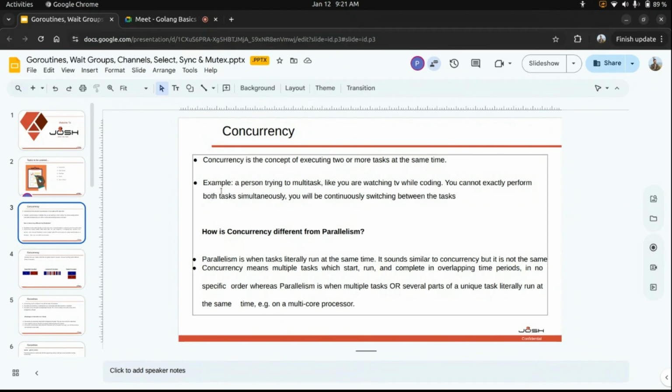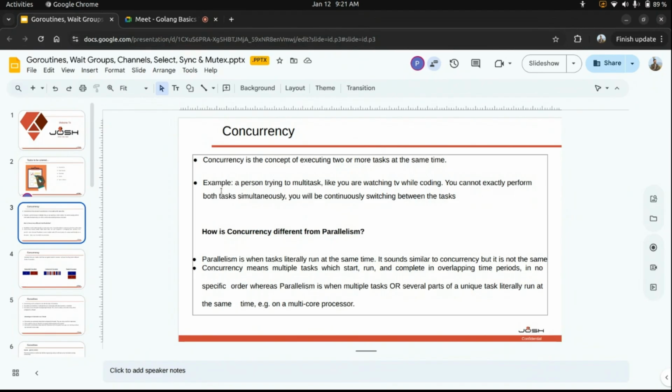When a person is trying to multitask, like watching TV while doing coding, you cannot perform exactly the same task, meaning watching TV and coding. So you will be continuously switching between these tasks. This switching is known as concurrency. Two tasks are going on continuously, but our processor is switching between these two tasks.